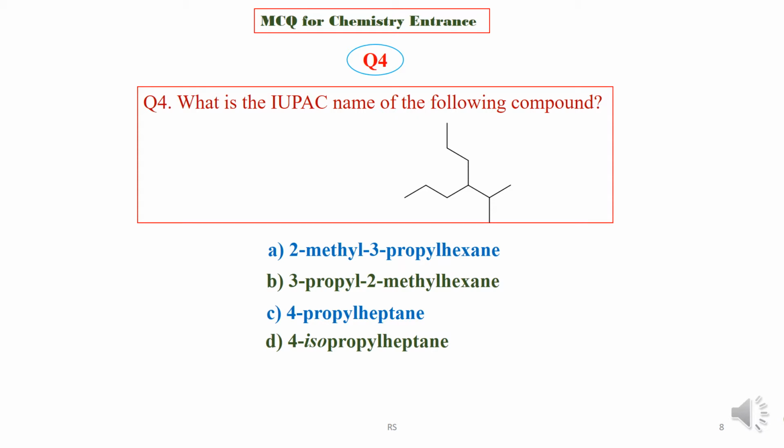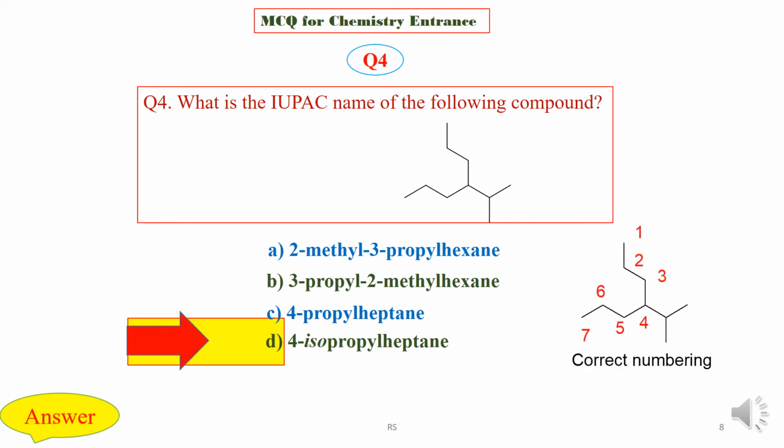Question 4. What is the IUPAC name of the following compound? First, see the structure of this alkane compound and choose the correct IUPAC name among these 4 options. We are now going to check the answer key, and the right answer is option D, that is 4-isopropyl heptane.